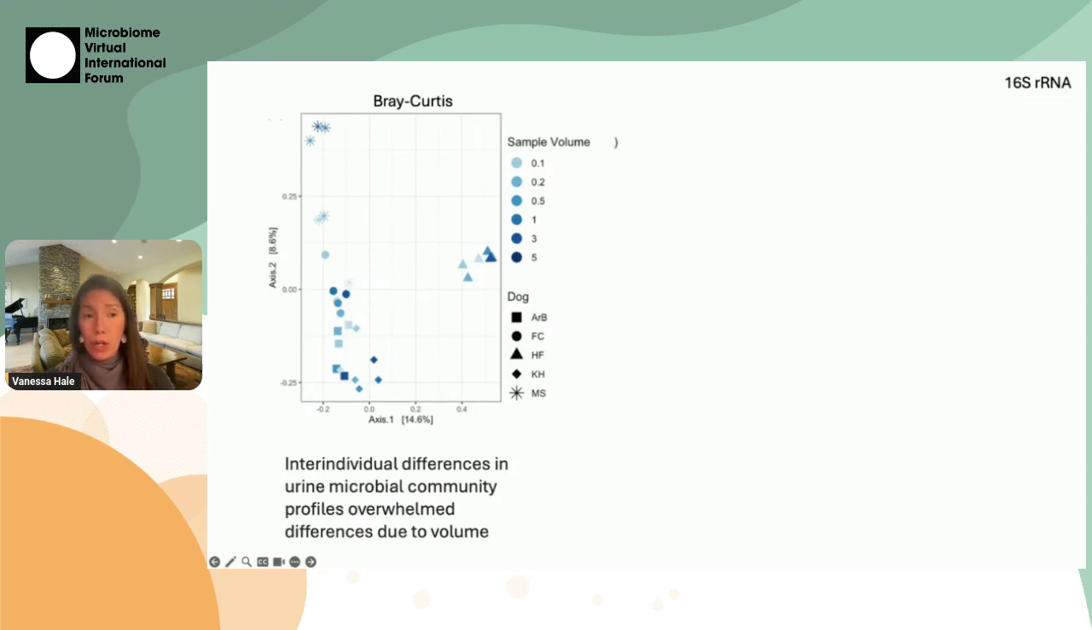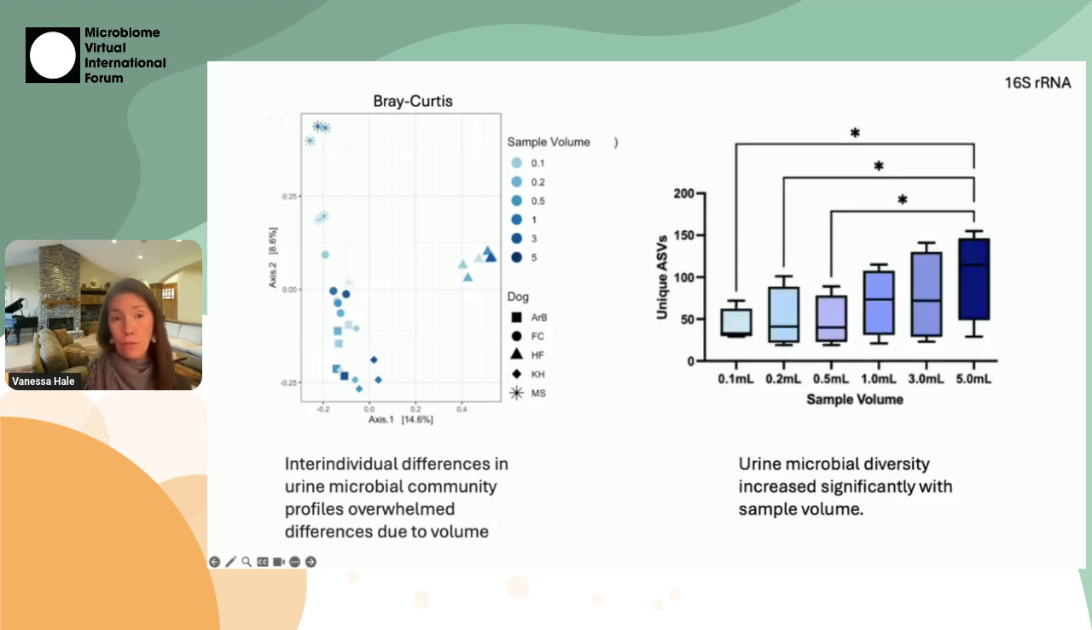Shapes are the dogs, individual dogs, and colors are the volumes, with darker colors representing larger volumes. You can see these samples are really clustering by dog, and so inter-individual differences were really overwhelming differences due to volume. So that was a good thing for us to know.